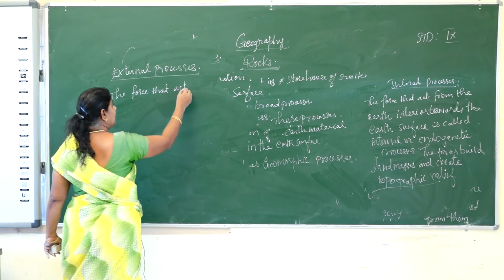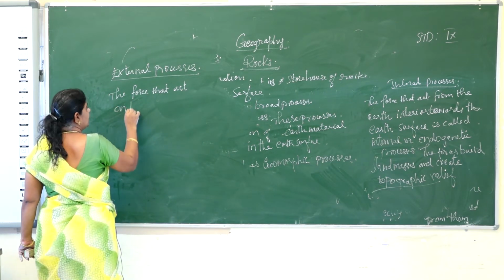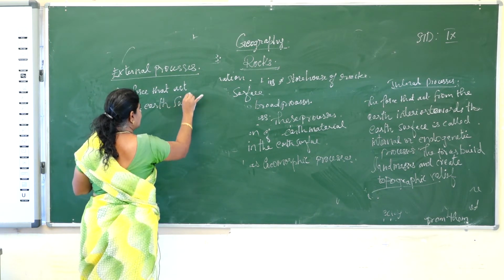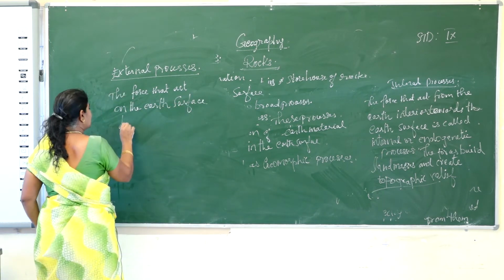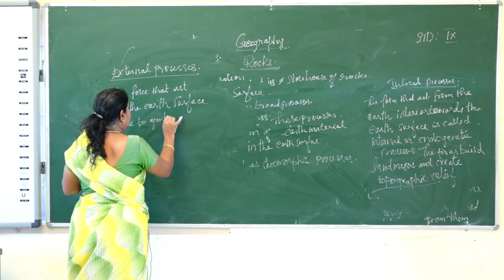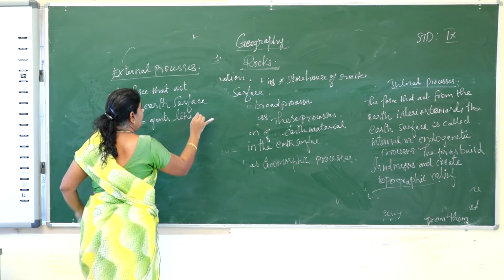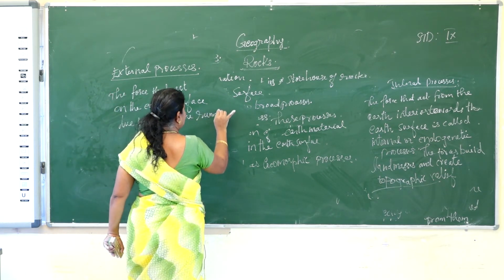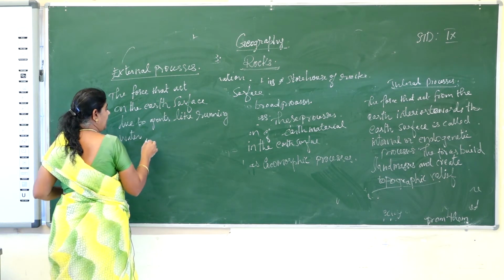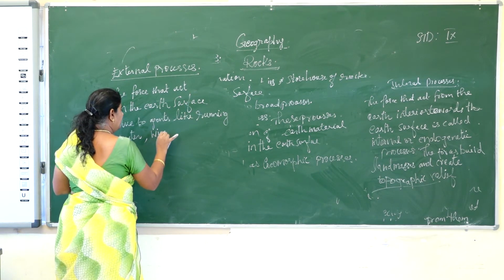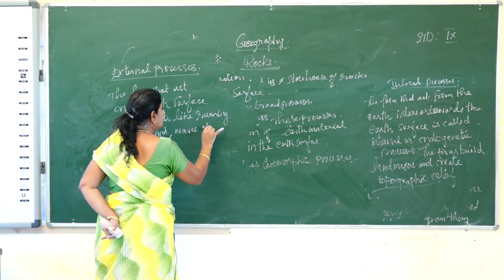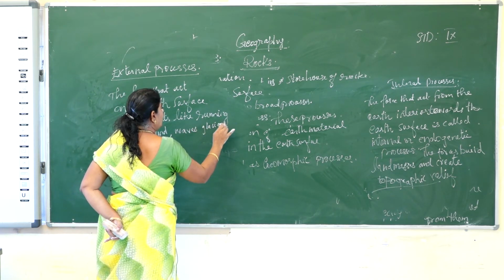These are the forces that act on the top of the earth's surface due to agents like running water, wind, waves, glaciers, etc.